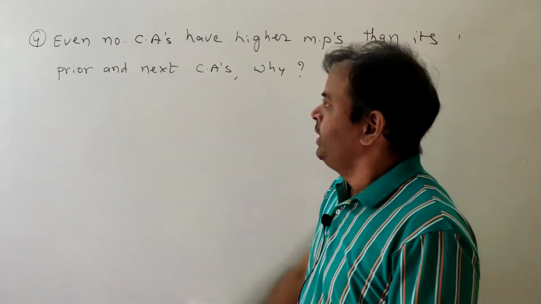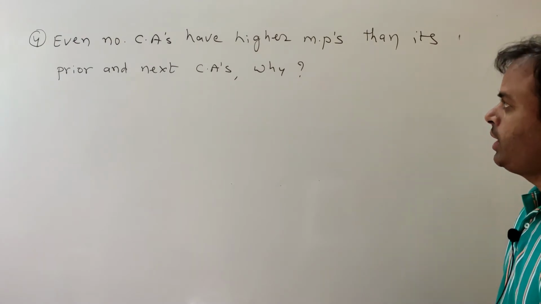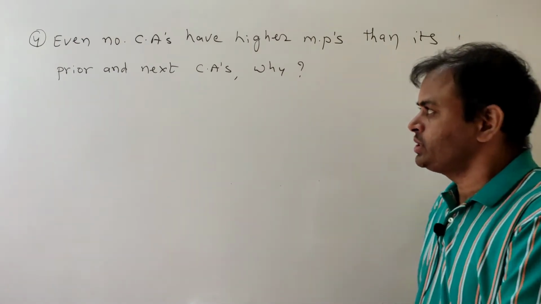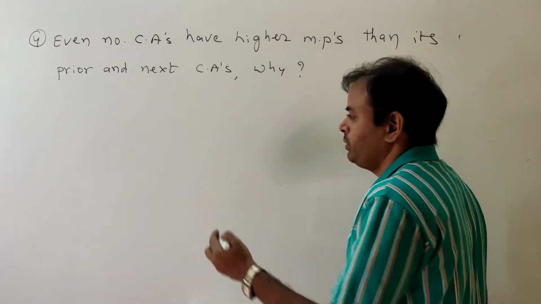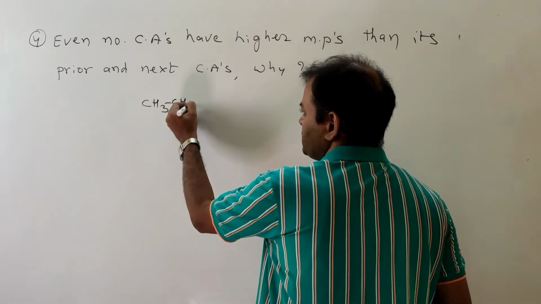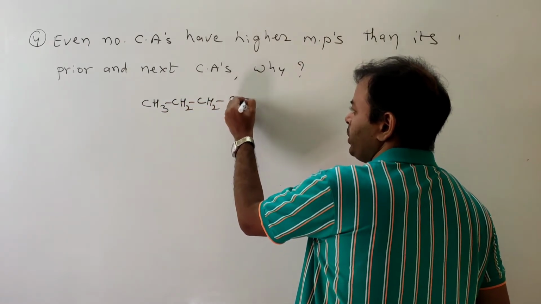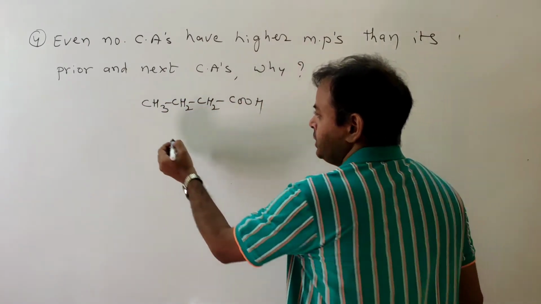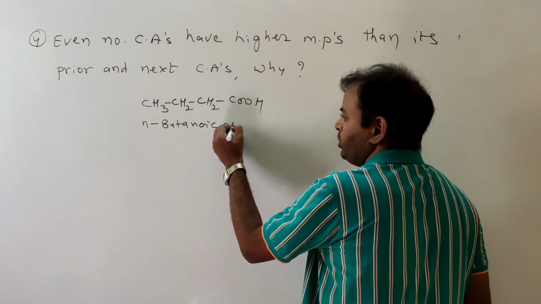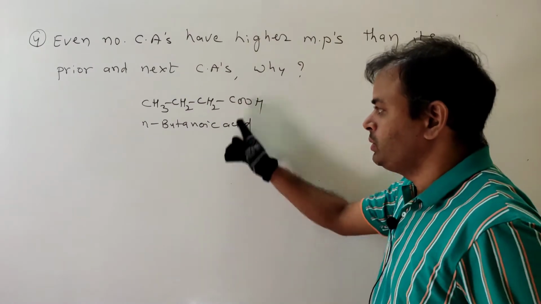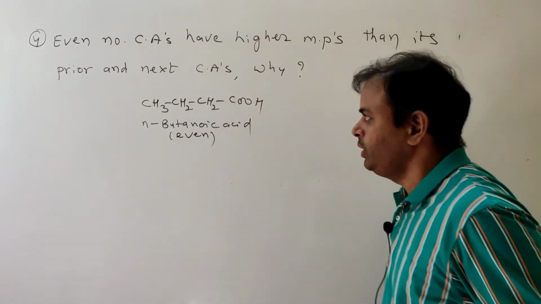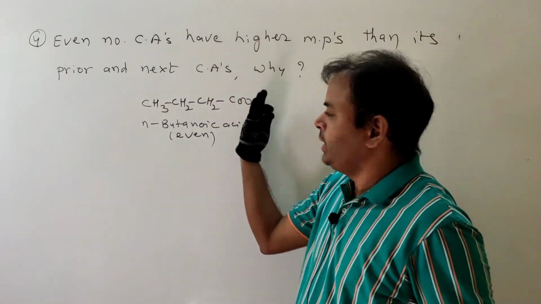Next, fourth one. Even number carboxylic acids have higher melting points than its prior and next carboxylic acids. Okay, so what it means? So I am taking example on even number carboxylic acid, that is CH3, CH2, CH2, COOH. So what is this? It is N-butanoic acid. How many carbons are there? 4 carbons. That means it is even numbered one.